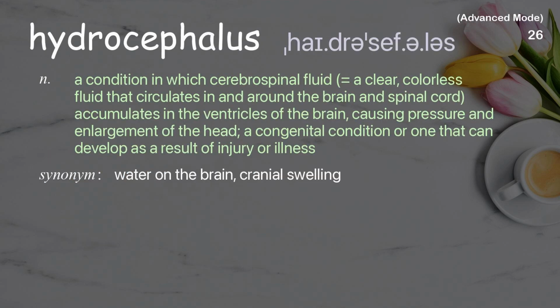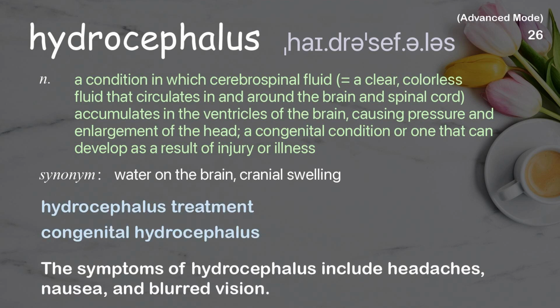Hydrocephalus. A condition in which cerebrospinal fluid, a clear, colorless fluid that circulates in and around the brain and spinal cord, accumulates in the ventricles of the brain, causing pressure and enlargement of the head, a congenital condition or one that can develop as a result of injury or illness. Examples: Hydrocephalus treatment. Congenital hydrocephalus. The symptoms of hydrocephalus include headaches, nausea, and blurred vision.